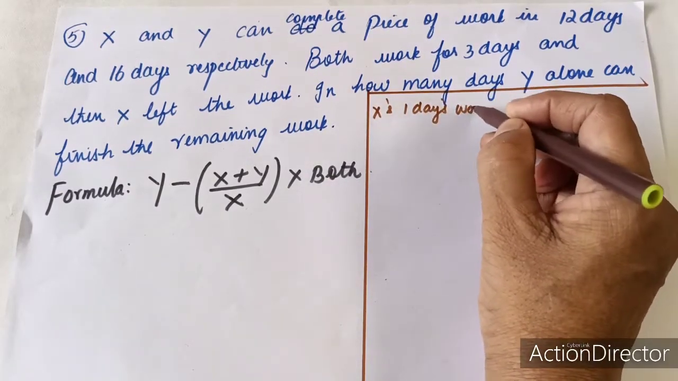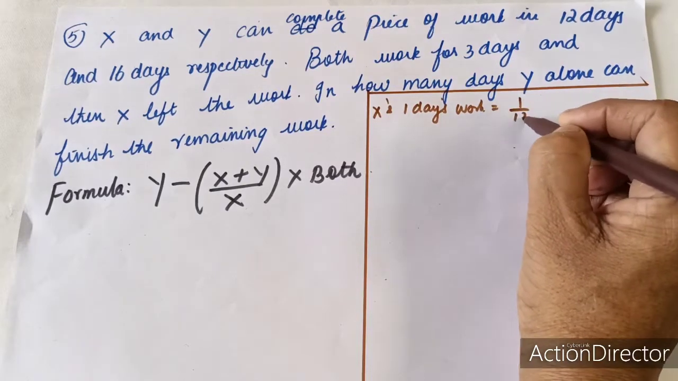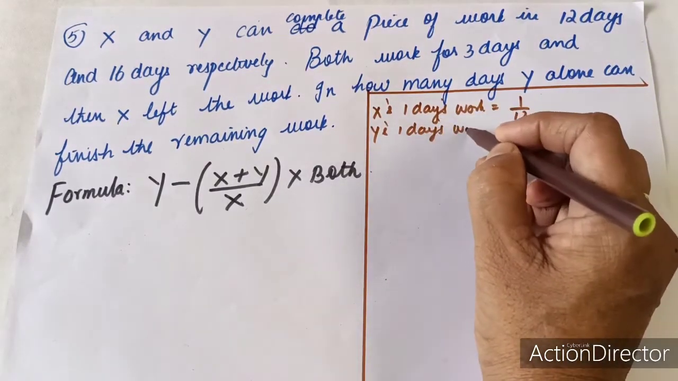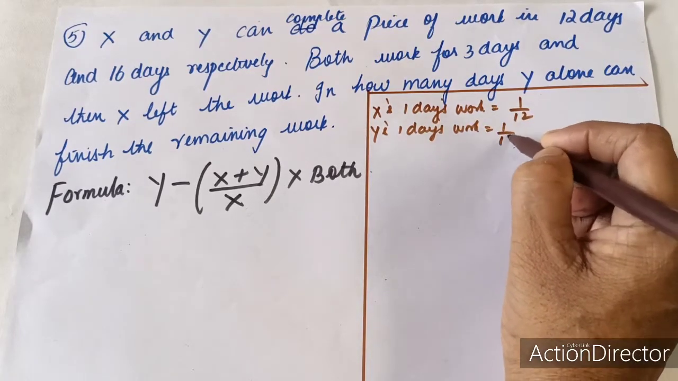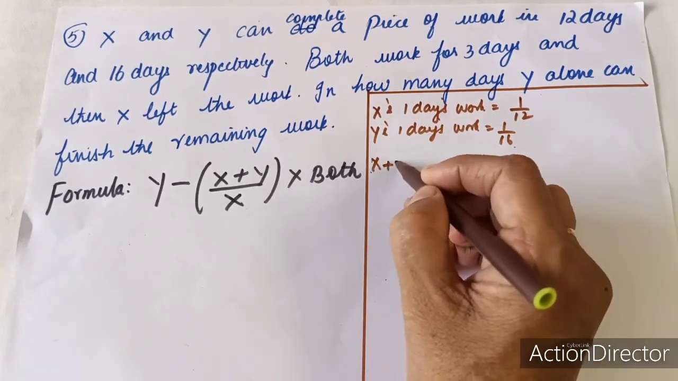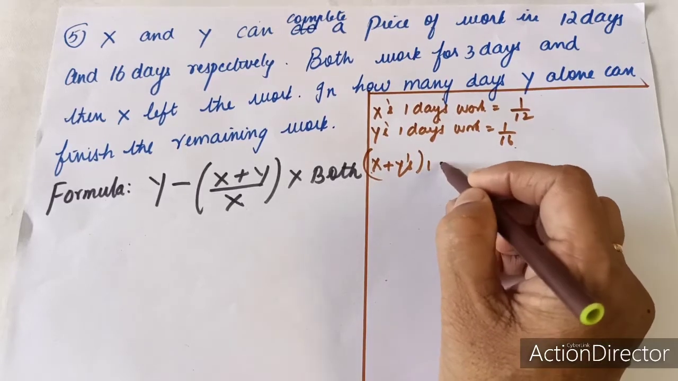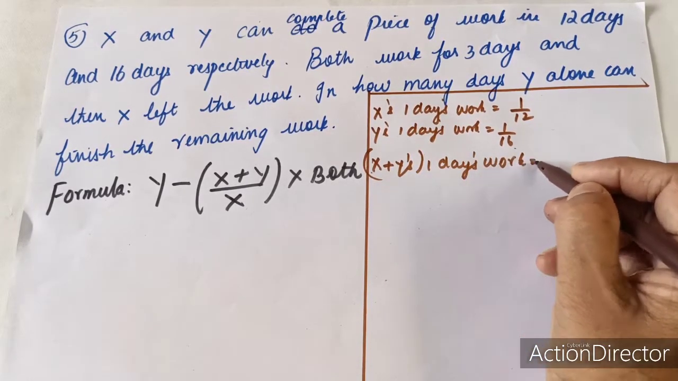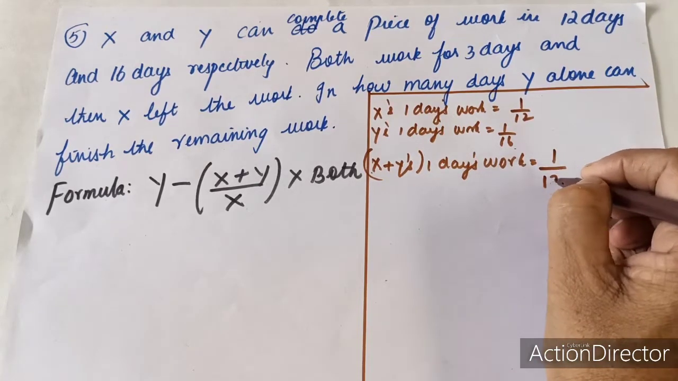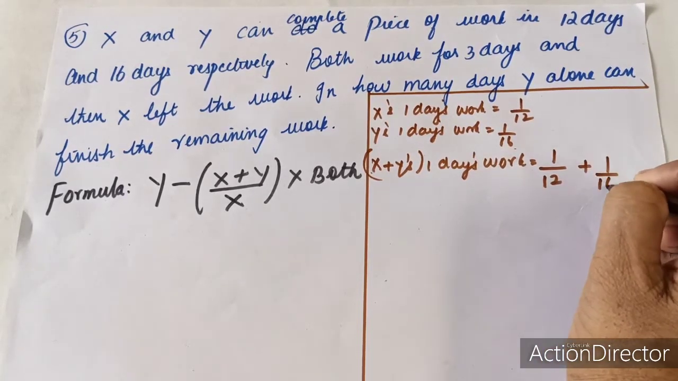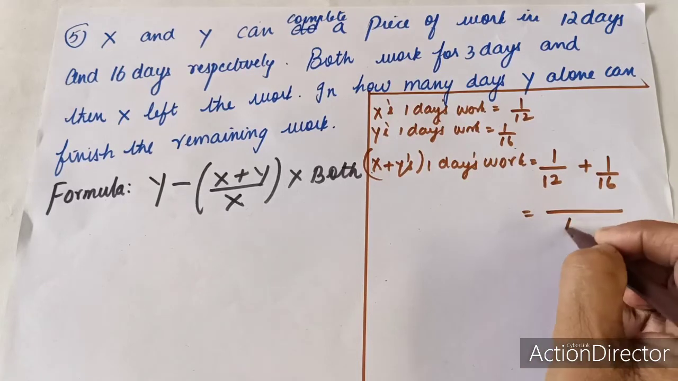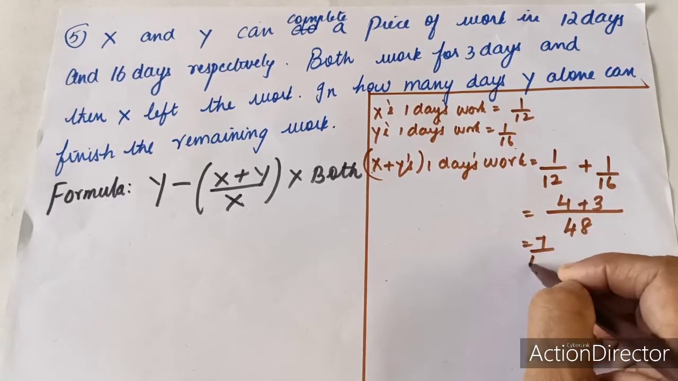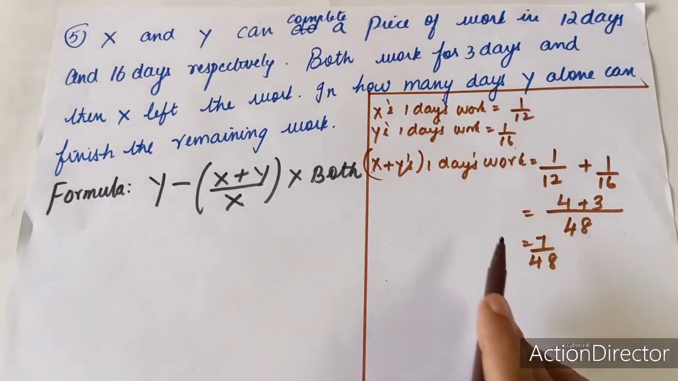X's 1 day's work is equal to 1 by 12. Y's 1 day's work is equal to 1 by 16. Now X plus Y's 1 day's work is equal to 1 by 12 plus 1 by 16. So LCM is equal to 48. 4 plus 3, which is equal to 7 by 48. This is their 1 day's work.